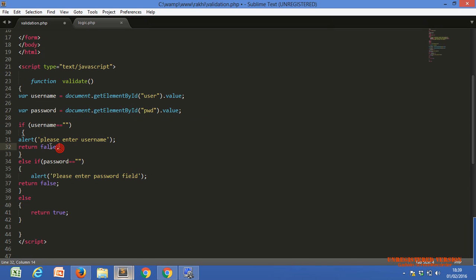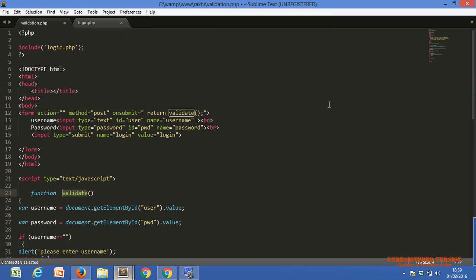And return false. Now just concentrate on this return. Return false means our validate function will be terminated and it will return false. False goes to where the function is called, on our event. With the help of the event we call our function, right? So it will return to our event.